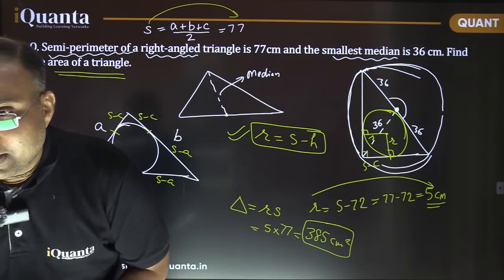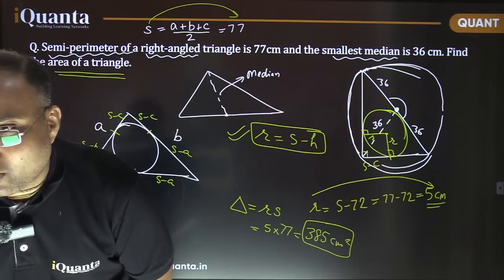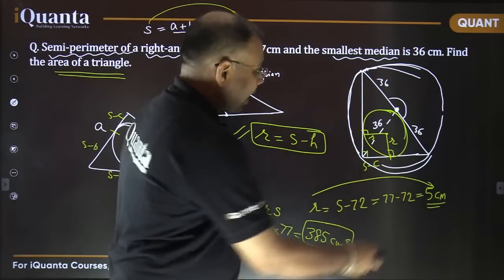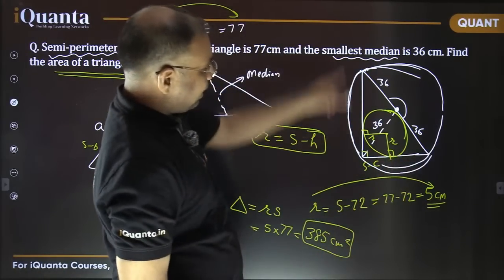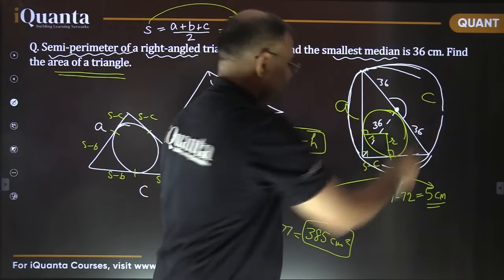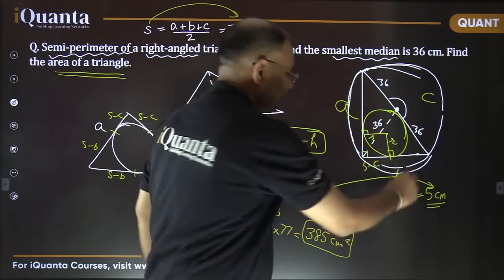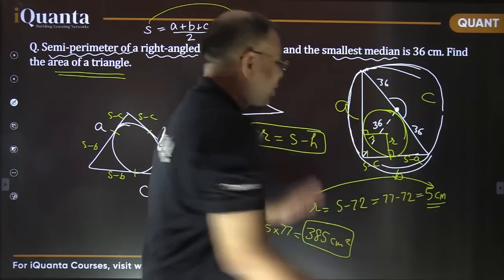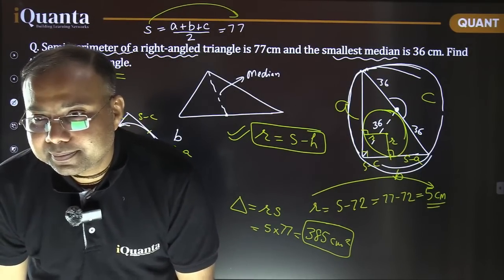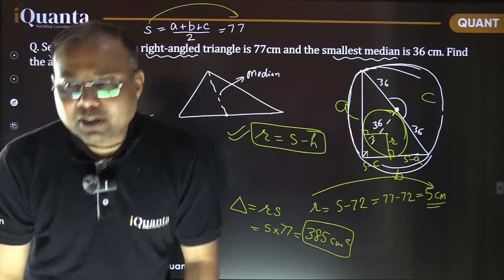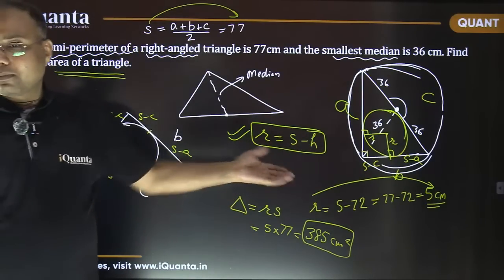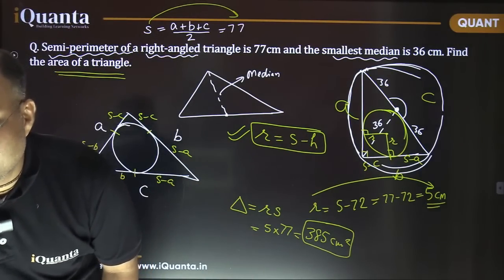Chinmay, S minus C plus 36 will be whole base side of triangle. This is S minus C, and this would be S minus this side length, whatever it is. If we call it A, if we call this one B, if we call this one C, this was S minus C, this is going to be S minus A. अरे टोटल तो B ही है ना, वो कितनी है मालूम नहीं, I don't know that. Jitendra, we just discussed that this length is R and this R is equal to S minus H. Just it. Nothing rocket science here.